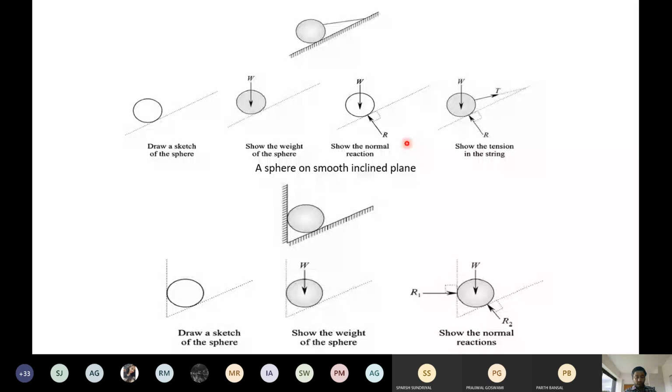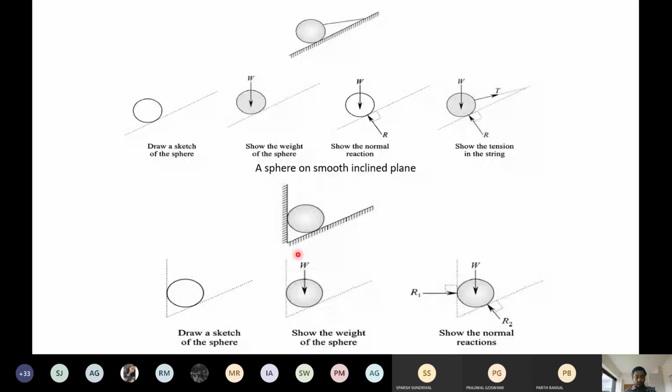It's simple as that, okay? So you have to just remember this thing. If the word smooth is there, that means there is no friction involved. If it's written here, a sphere on this inclined plane, and in brackets frictional force or the frictional inclined plane, then you have to take the frictional force into consideration. If the word smooth is there, directly you have to say that this is only the non-frictional part.